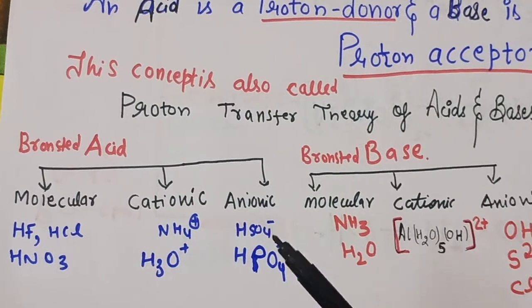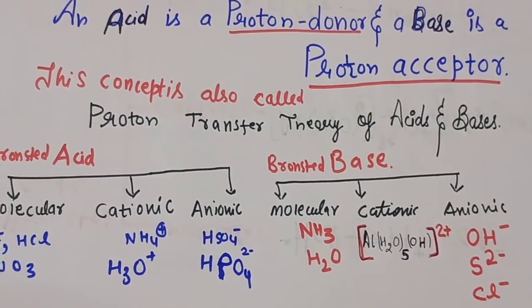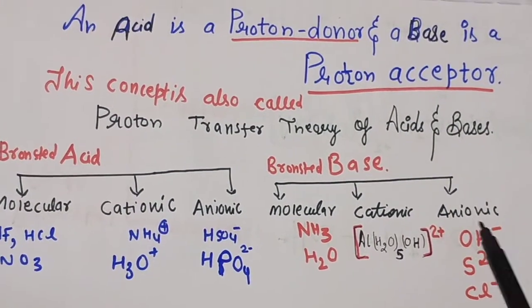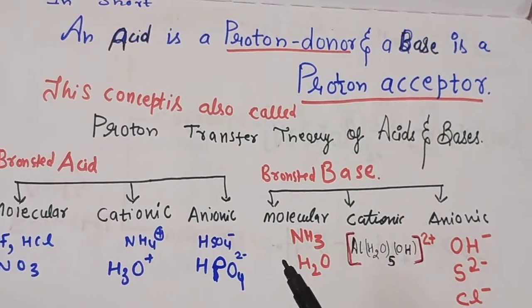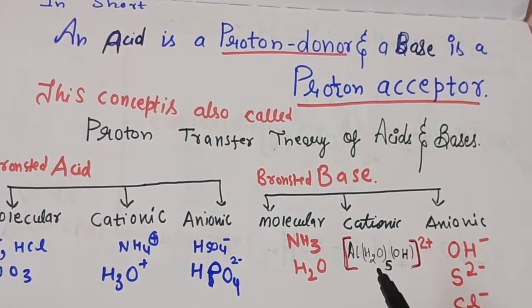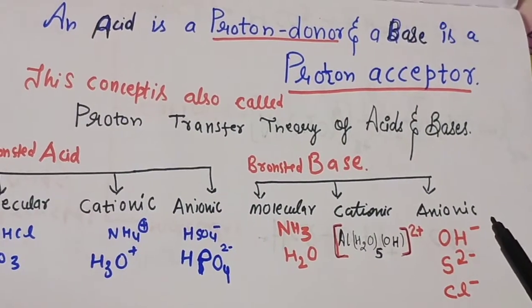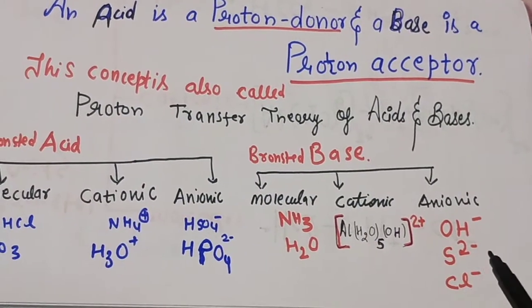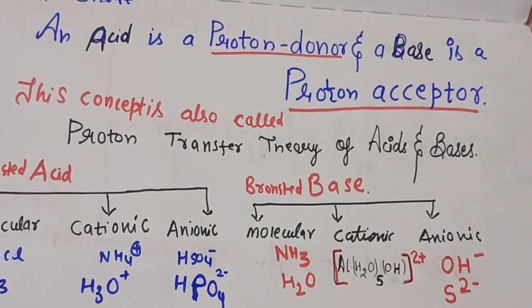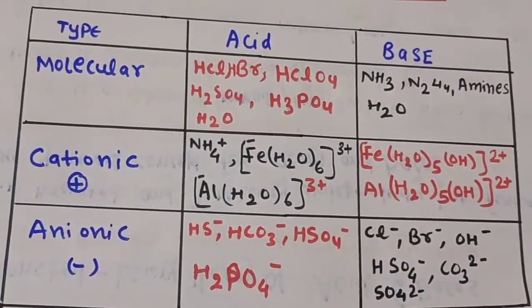Similarly, Bronsted bases are also classified into three categories: molecular bases, cationic bases and anionic bases. Examples of molecular bases are ammonia and H2O. For cationic bases we can write Al(H2O)5(OH) 2 plus. Similarly, examples of anionic bases are OH minus, S2 minus and Cl minus, meaning they can easily accept a proton to change into the conjugate acid. So we can have some more examples.